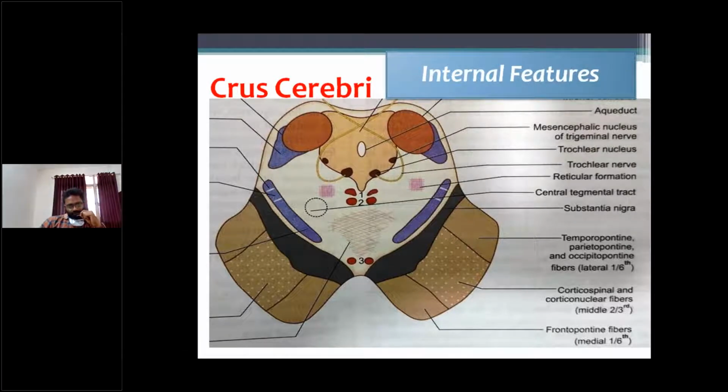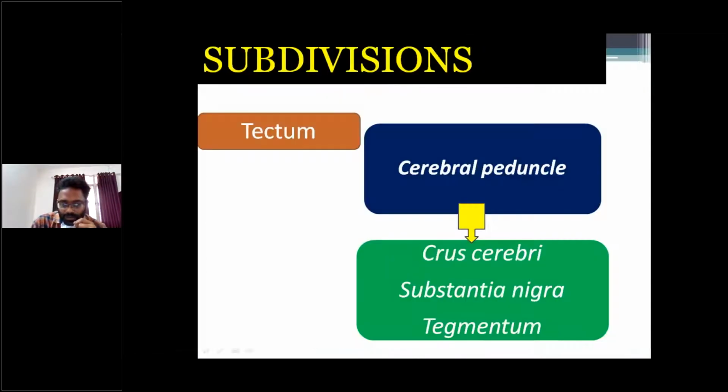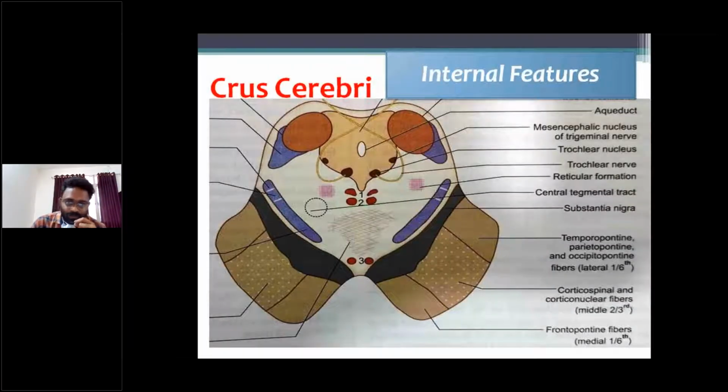That's about the external features, and internal features are next, one by one. First we discuss the cerebral peduncle: crus cerebri, substantia nigra, and tegmentum. This is the crus cerebri, the anterior part of the cerebral peduncle.